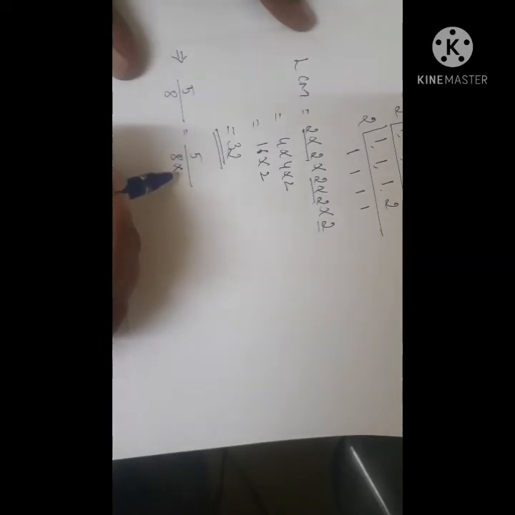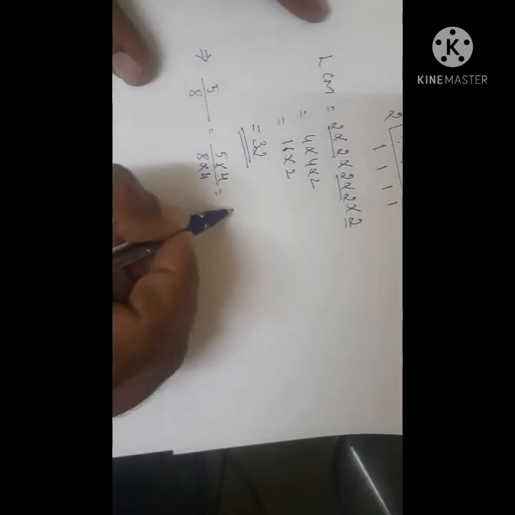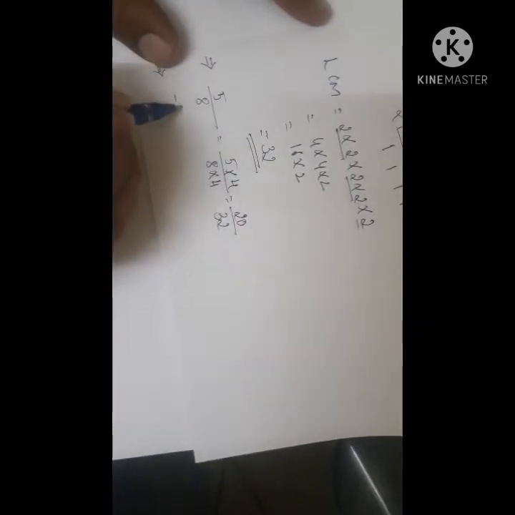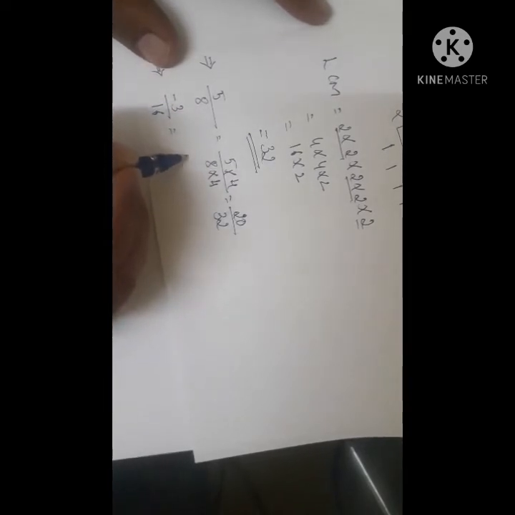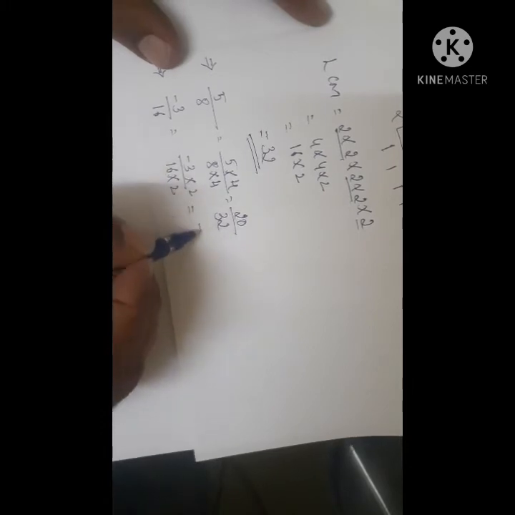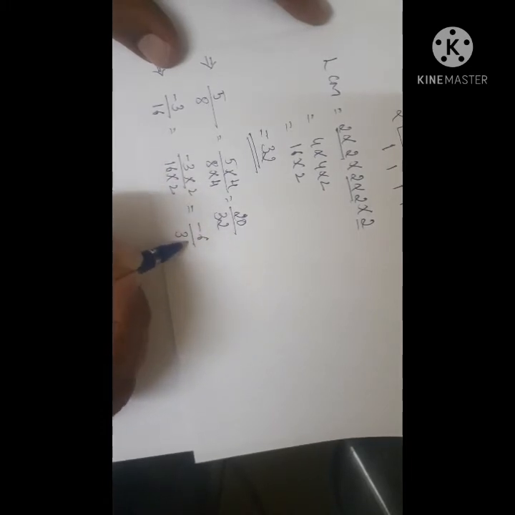8 4s are 32. Therefore, multiply both numerator and denominator by 4. 5 4s are 20 divided by 8 4s are 32. Next, take the second fraction. It is minus 3 by 16. You multiply both numerator and denominator by 2. So then it becomes minus 6 by 32.